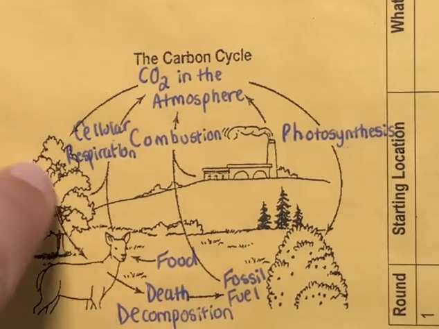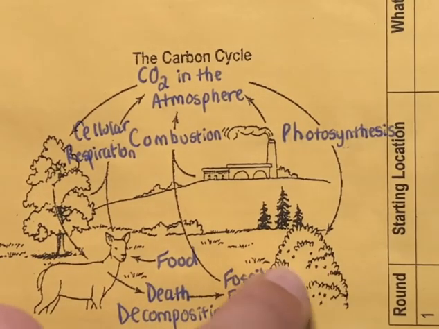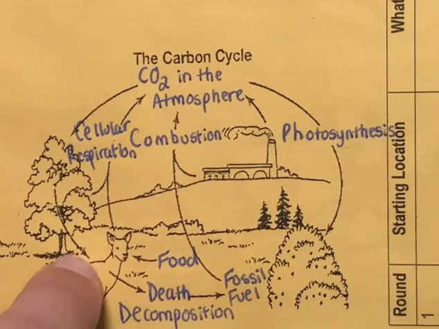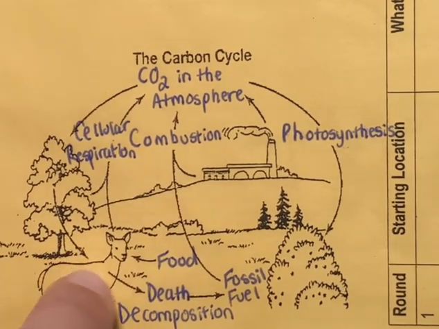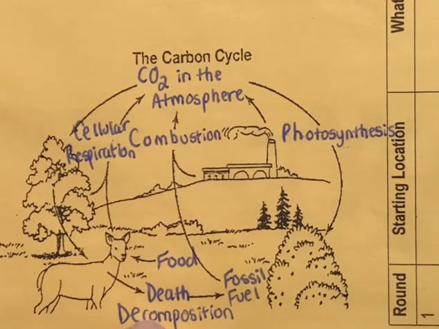This deer is going to come eat some of the plants from the trees or the grass. So it takes in food. It is taking in that carbon. And eventually down the road, this poor little deer is going to pass away and it's going to decompose. So it's going to die and decompose.